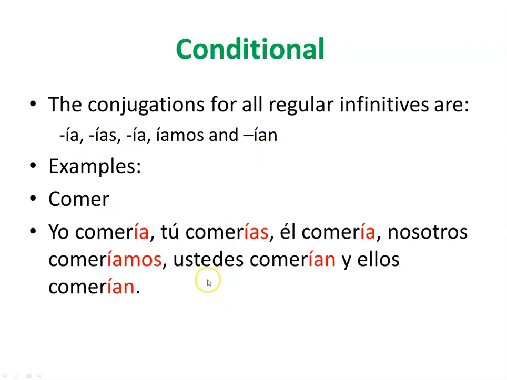Yo comería, tú comerías, él comería, nosotros comeríamos, ustedes comerían y ellos comerían. I would eat, okay? Or I would like. This is the form that we are using in Spanish.